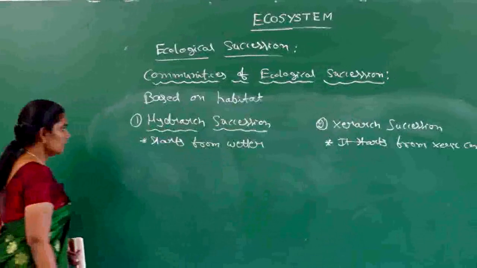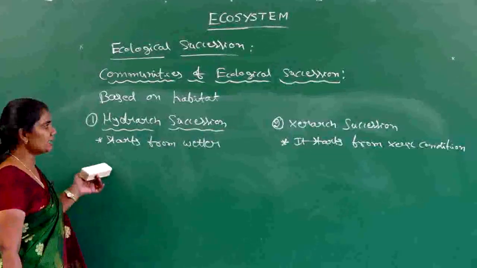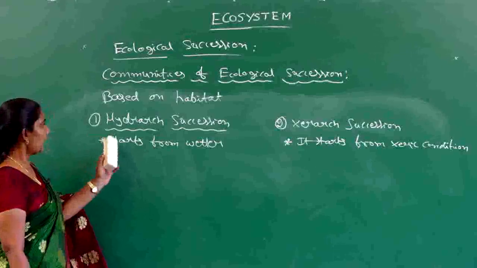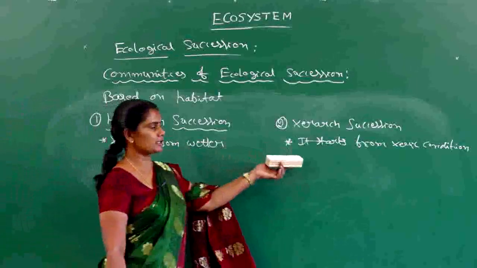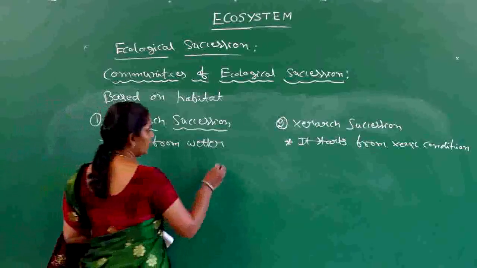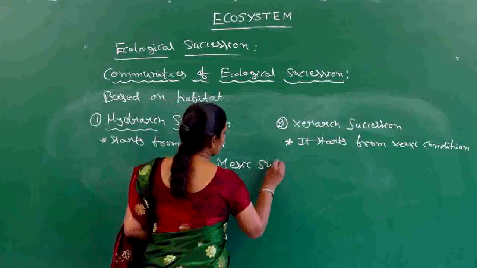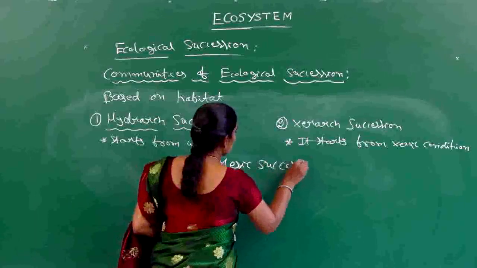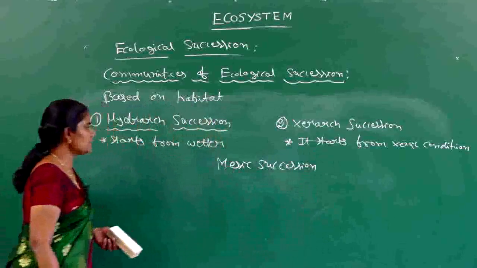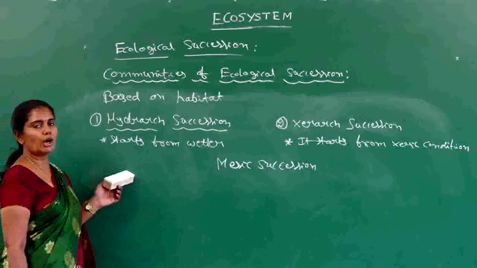So here one of the important points to be noted is that both the successions, that means the hydrarch succession and also the xerarch succession, are going to lead to the mesic succession, or mesic condition. So what is mesic condition? The moderate water condition.